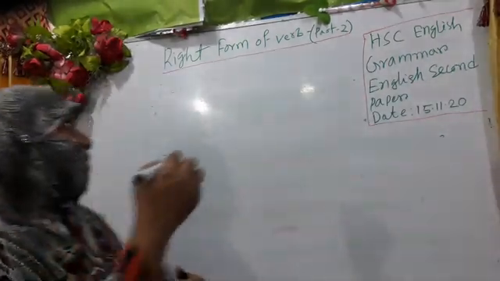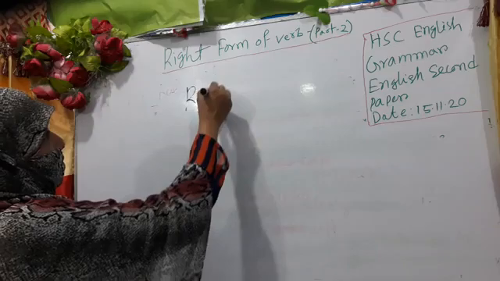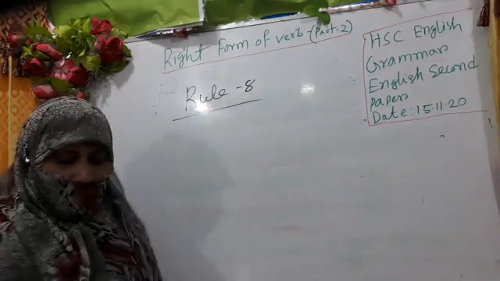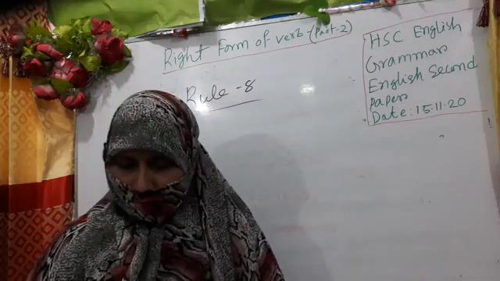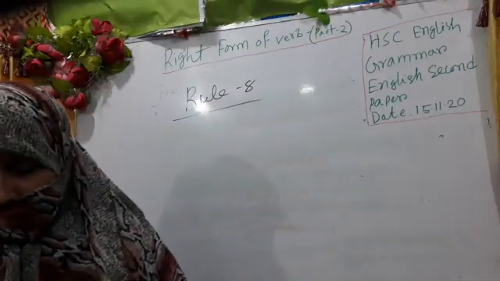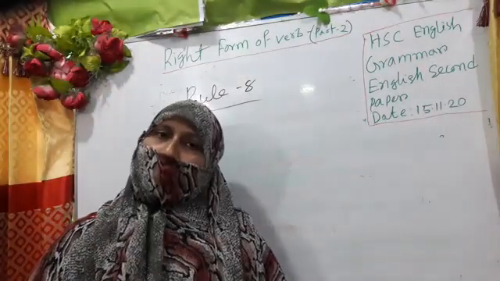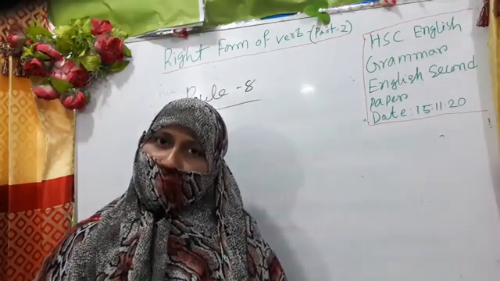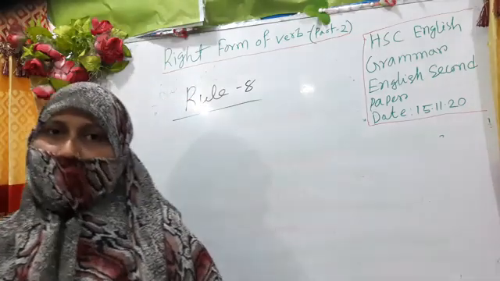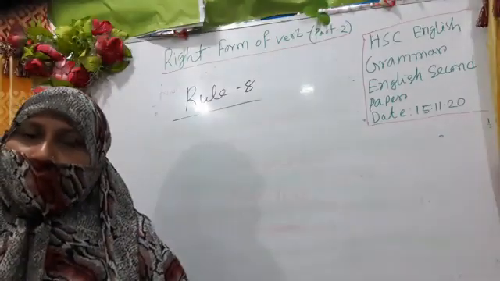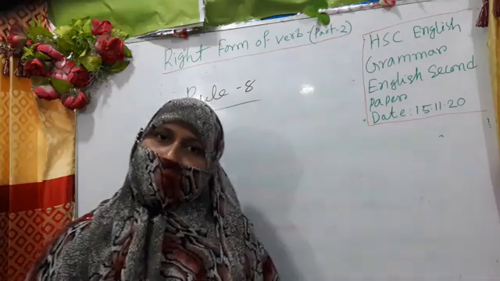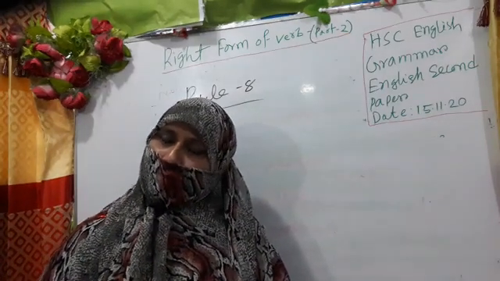Rule number 8 is not only important for the right form of verbs, but also important for question number 4.